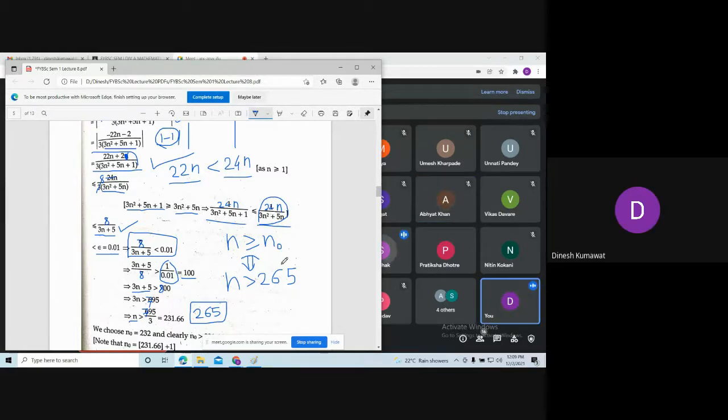Can I take n naught to be exactly 265, or do we need to take a bigger natural number which is bigger than 265? Bigger. Why is it bigger? Observe these two equations carefully. What is the difference between these two?